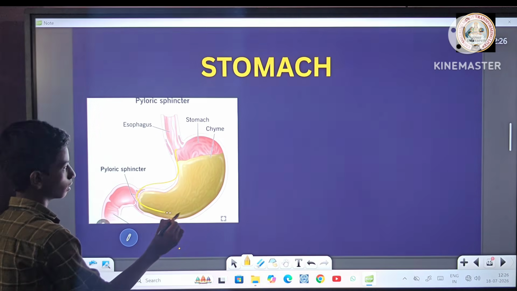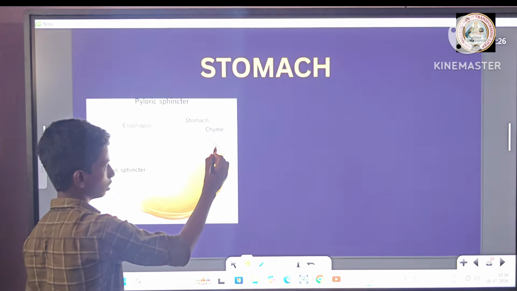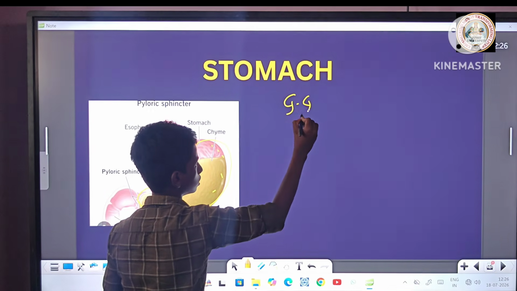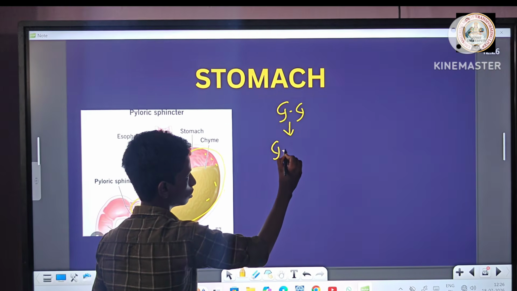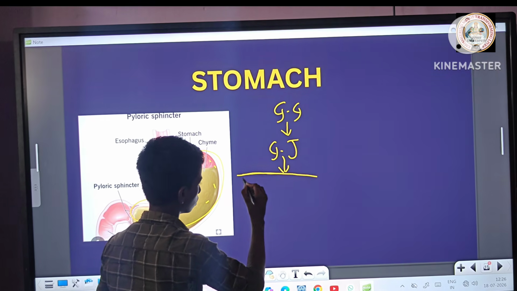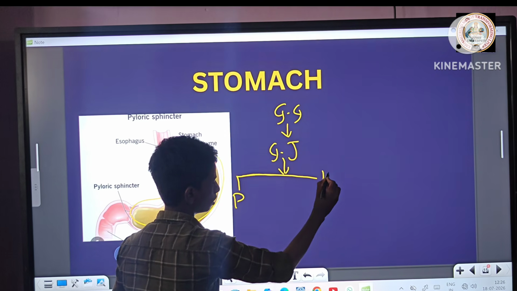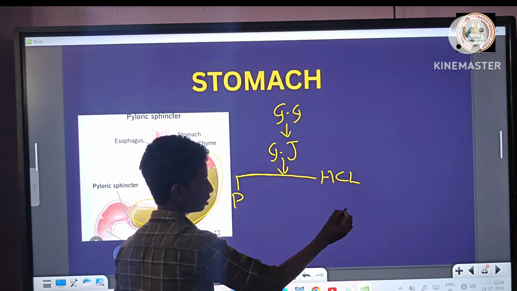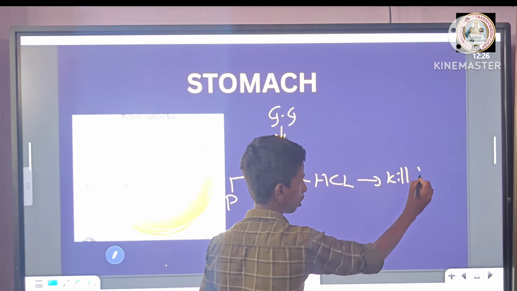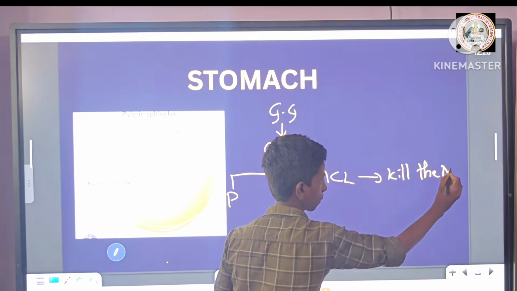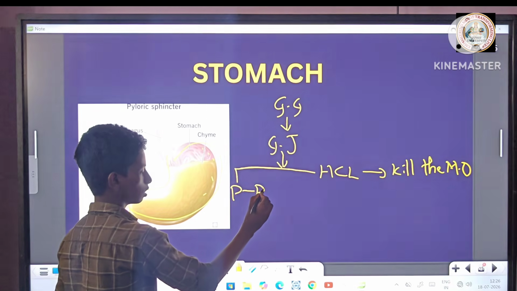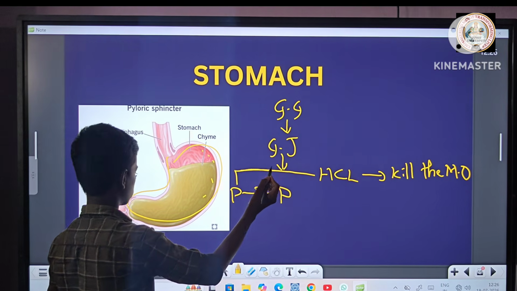Stomach. This is the stomach. The stomach has gastric glands. Gastric glands secrete gastric juice. Gastric juice contains pepsin and HCl. HCl kills microorganisms. Pepsin acts on proteins and turns them into peptones.